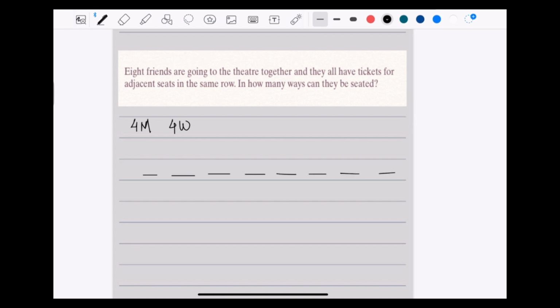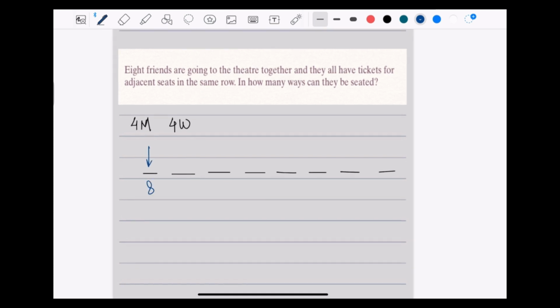Now these are the eight seats, and in how many ways can they be seated together? The question here is without any restriction, they haven't imposed any. So in the first one, anyone can be seated anywhere.